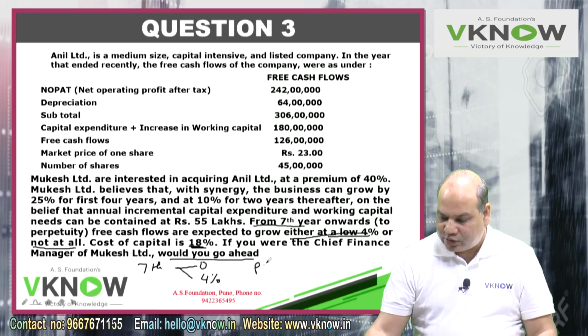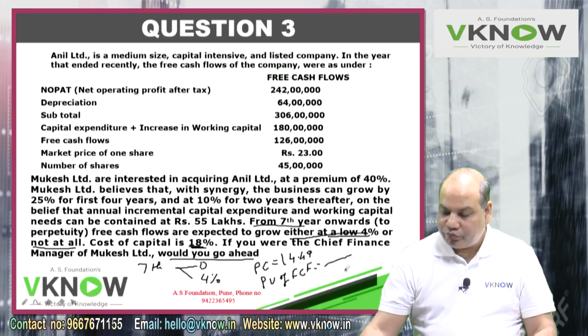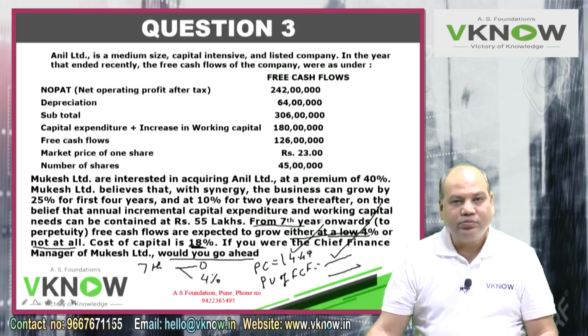My purchase consideration is 14.49 lakh. I will compute the PV of free cash flow. I will get some amount. If this is more than my initial investment, I will say go ahead, acquire Anil.